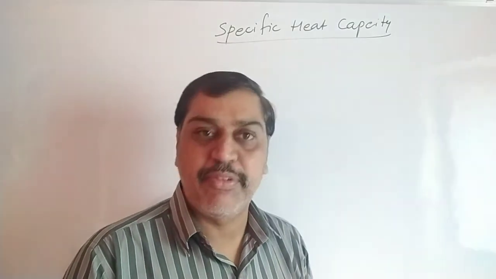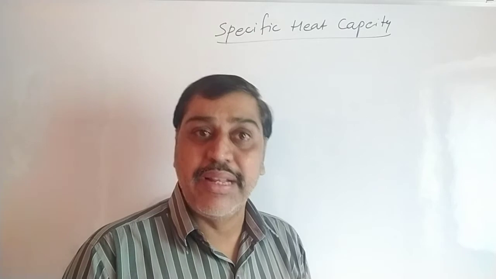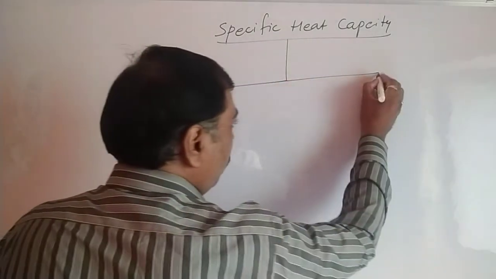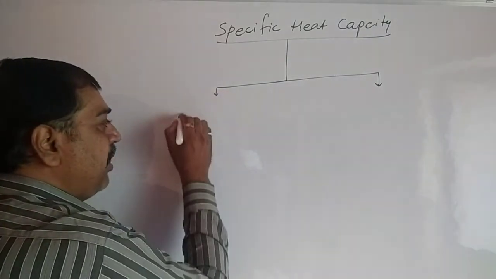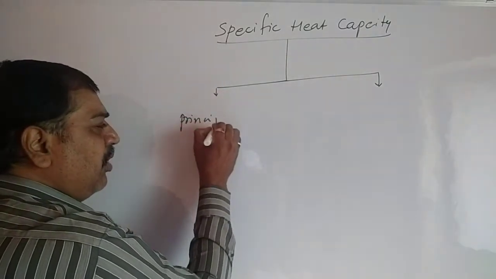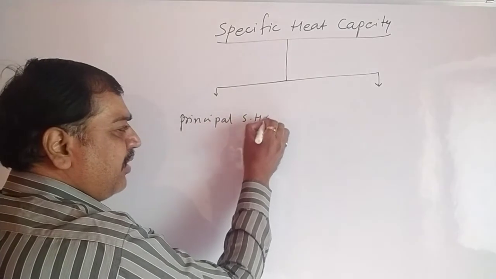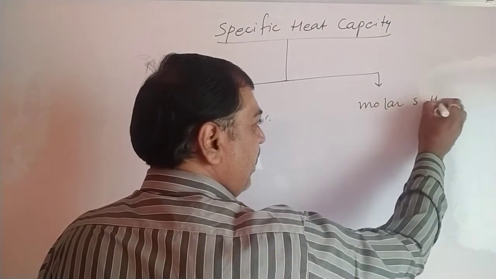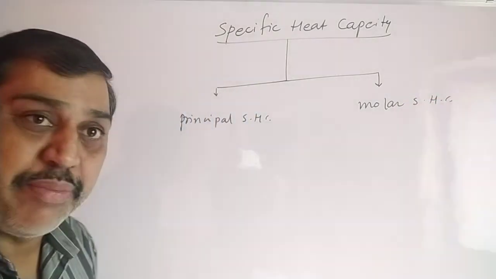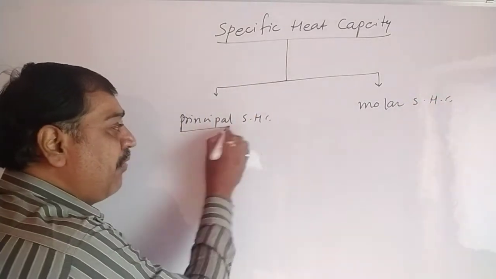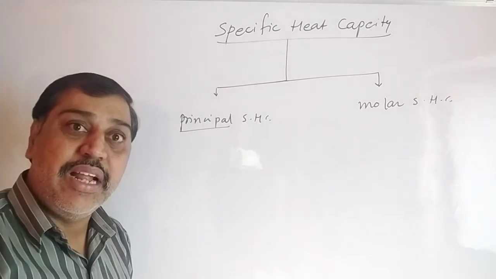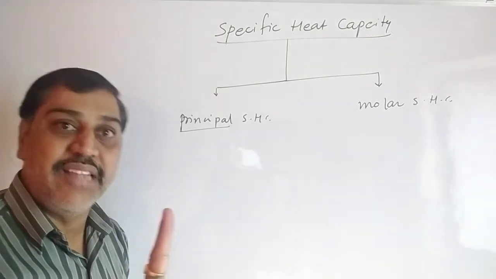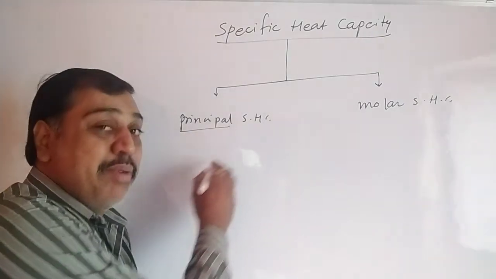Now there are basically two types of specific heat capacity. One is said to be principal specific heat capacity, and the other is said to be molar specific heat capacity. Principal specific heat means the amount of heat required to increase the temperature of 1 gram of substance by 1 degree Celsius.